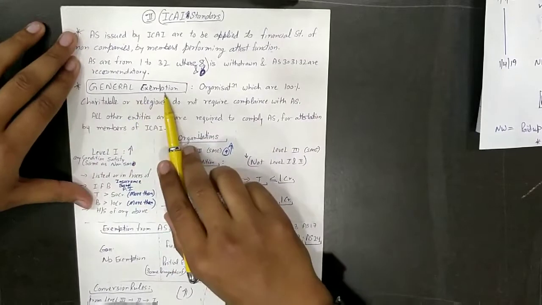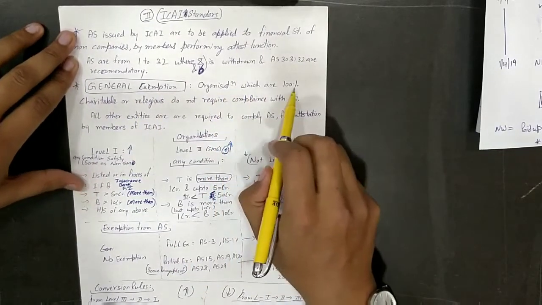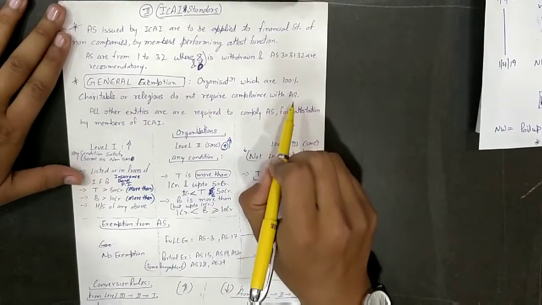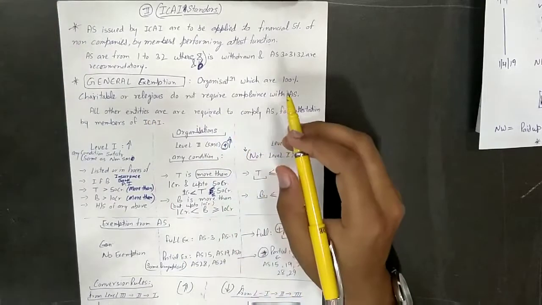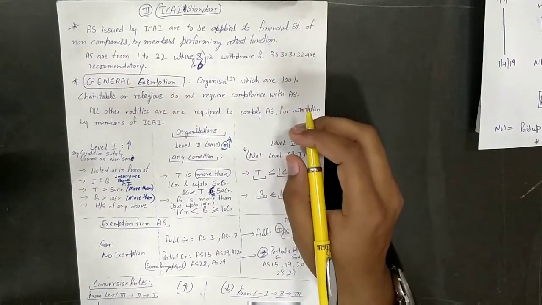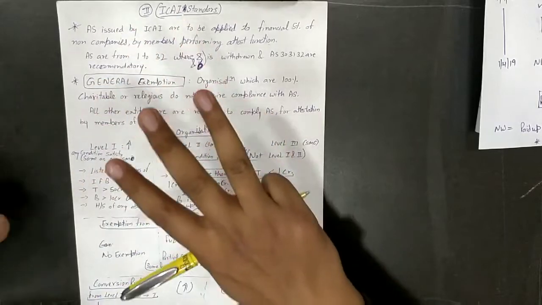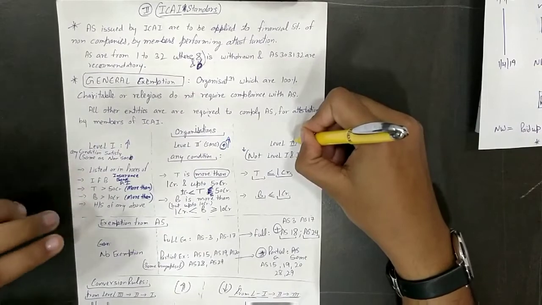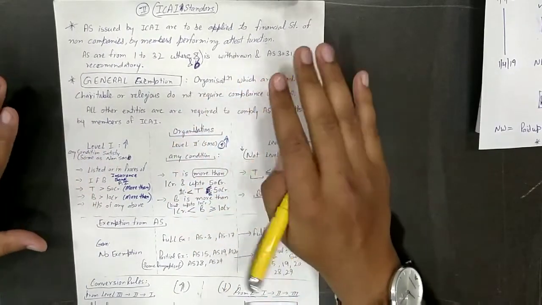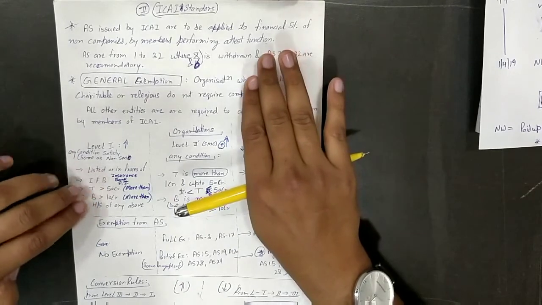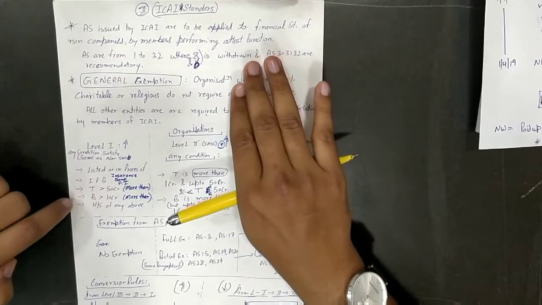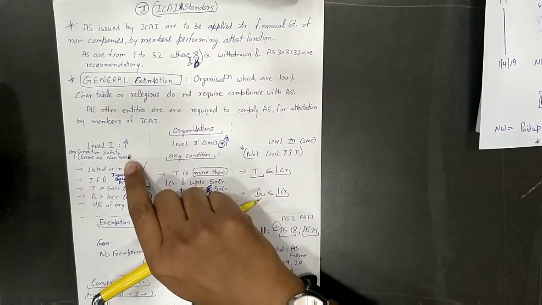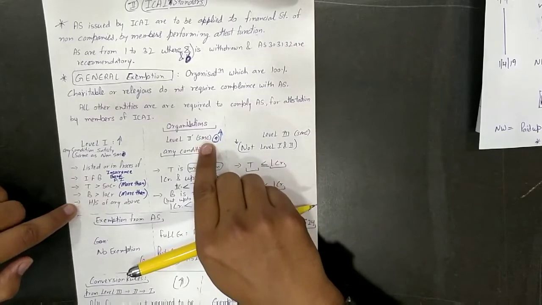Now, general exemption. Organizations which are 100% charitable or religious do not require to comply with AS. Very important. All other entities are required to comply with AS, and entities are divided into 3 parts. How many parts? 3 parts. Level 1, level 2, level 3. Let's see how the categorization is done. Level 1 is 100% same as that of non-SMC. These are small and medium scale enterprises. Those were companies. These were small and medium scale enterprises.